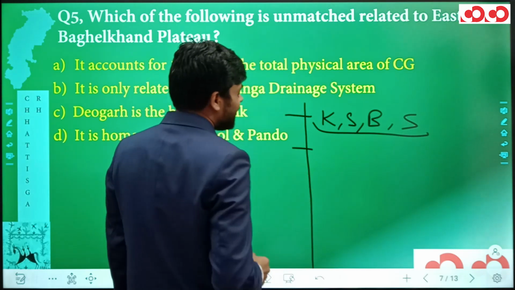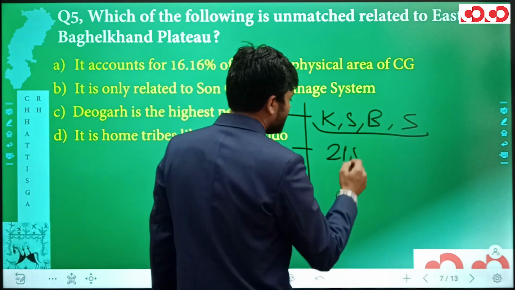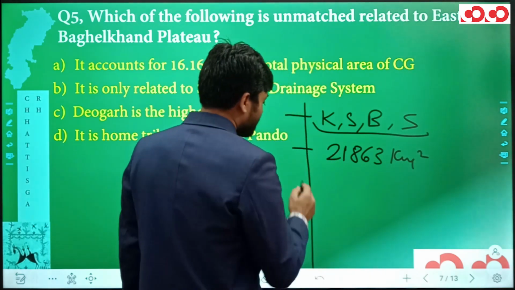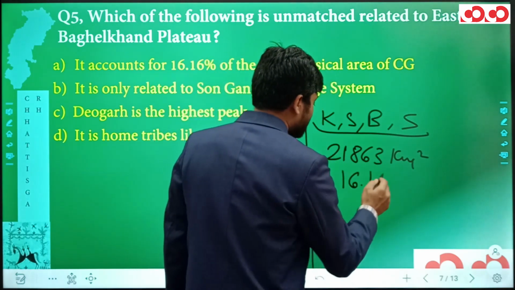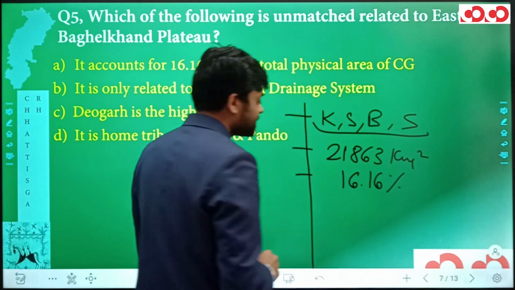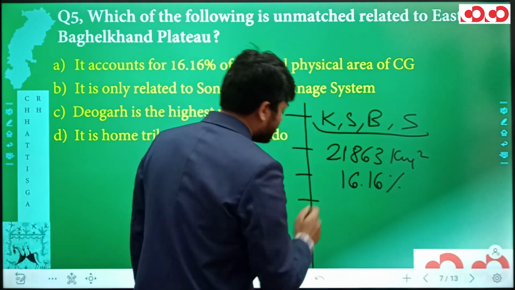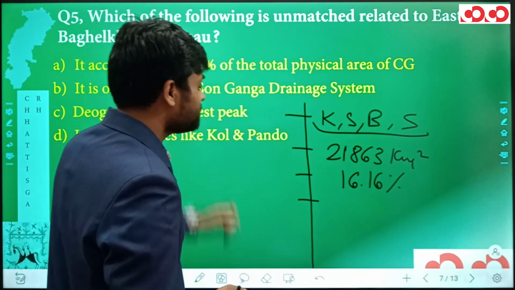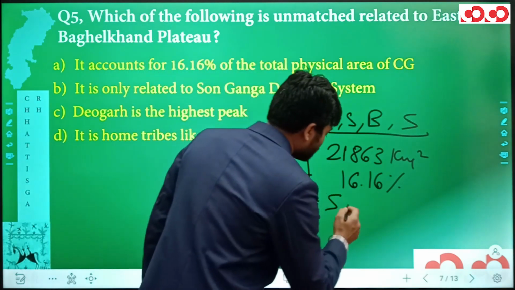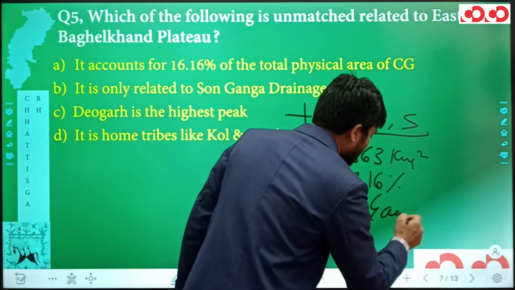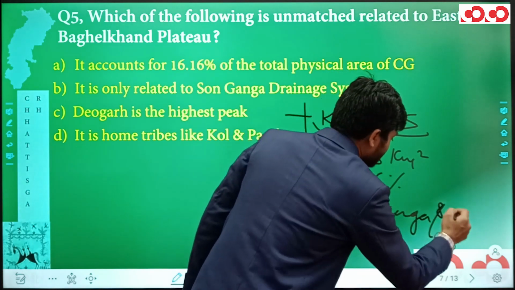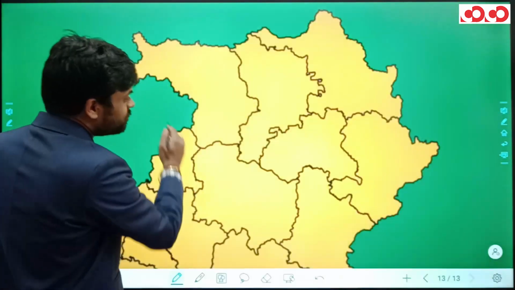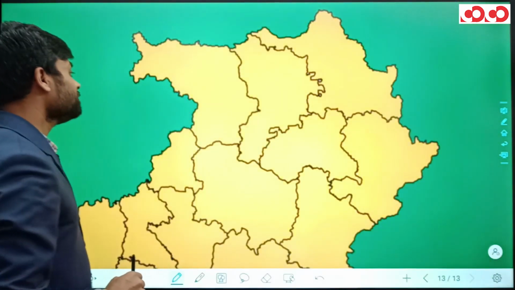If we talk about the area, it is 21863 square kilometers. If we talk about percentage area, it is 16.16%. If we talk about the drainage systems associated with this Eastern Baghelkhand Plateau, it is both Son Ganga and Mahanadi. So now this was actually the area of Eastern Baghelkhand Plateau.